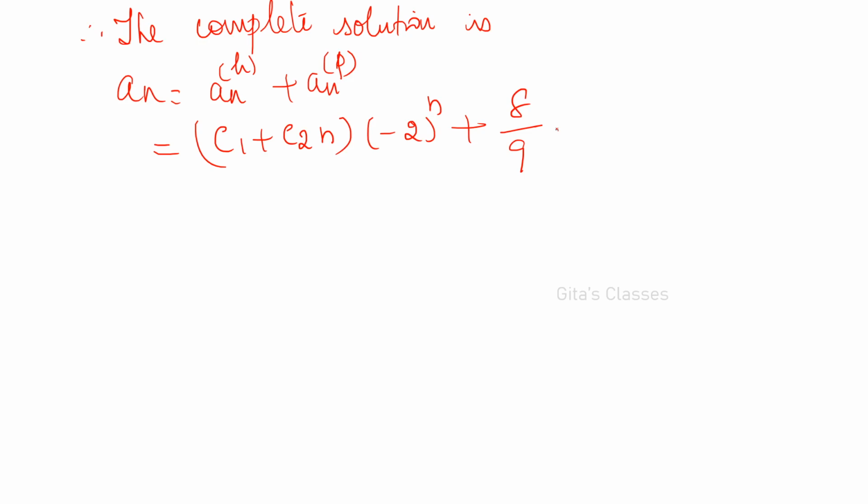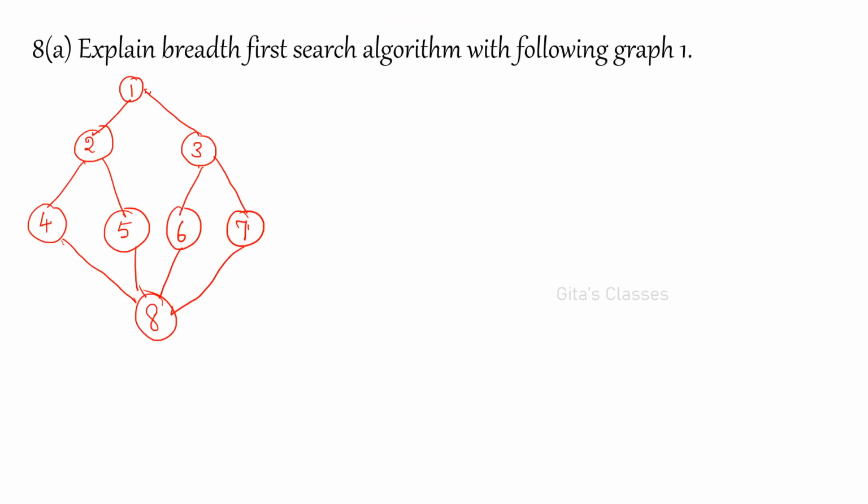Let this be equation number 3. Now this is our solution. Depending on the initial values given, we have to consider that.